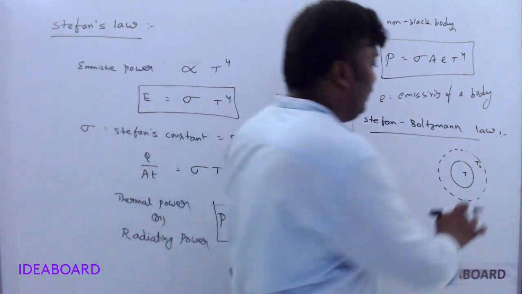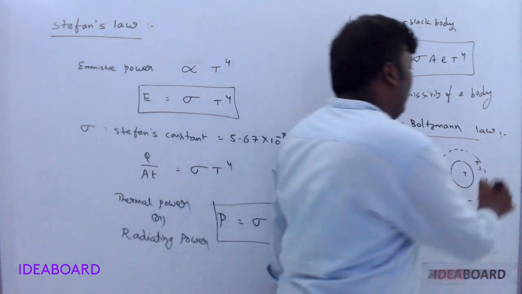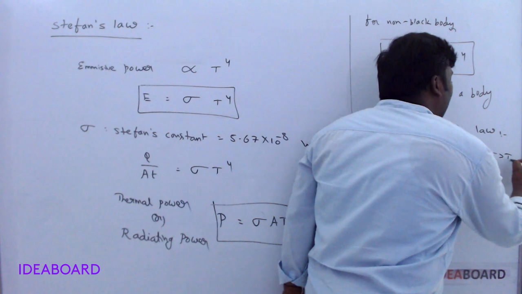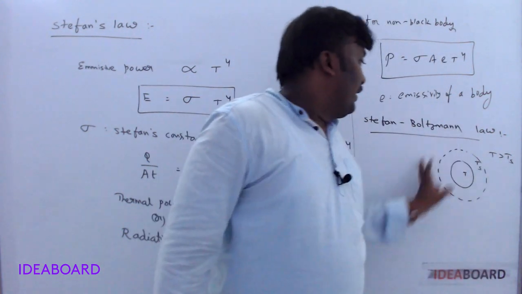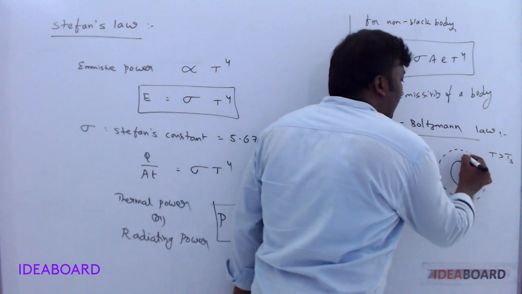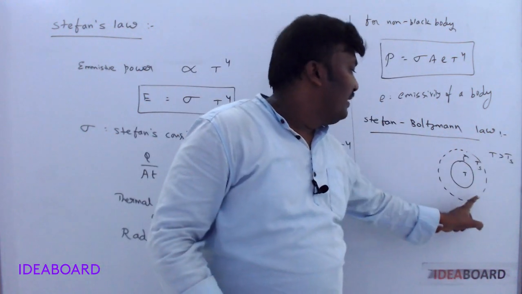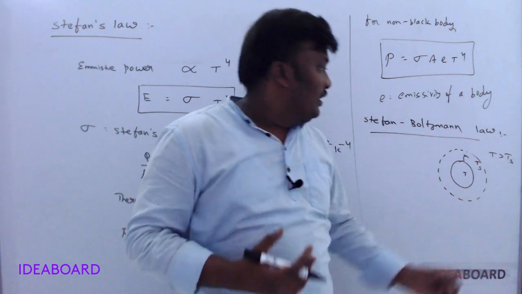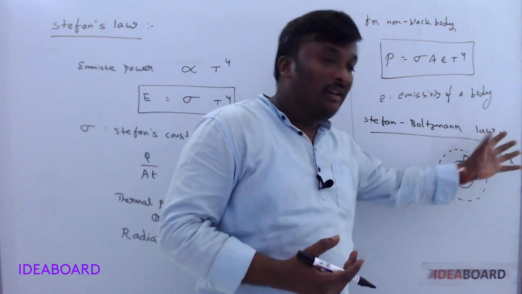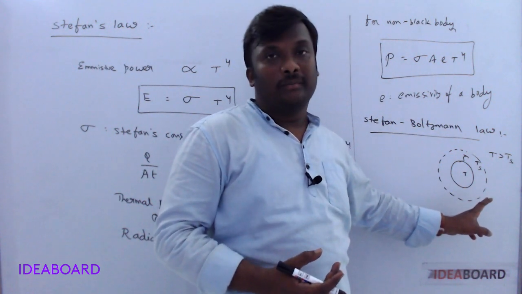S indicates the surrounding temperature. Then what happens? If T is greater than Ts, the surrounding temperature is less than the temperature of the body, then this body radiates heat and also absorbs heat. So it loses heat energy and absorbs heat energy until thermal equilibrium.